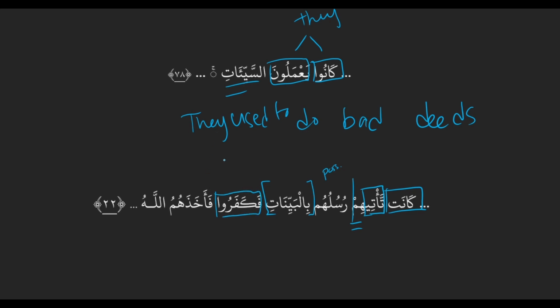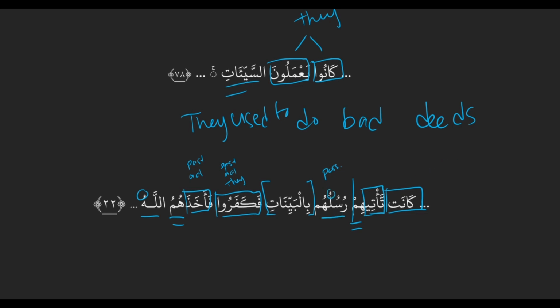And then فأخذهم is again another new sentence. أخذ, past tense, active, and then hum is receiver because it's a pronoun attached to an action. And the word Allah is our doer because of the us. Right, doer label. And what are we going to do with rusuluhum? Doer of ta'tihim. Yeah, that's a doer.